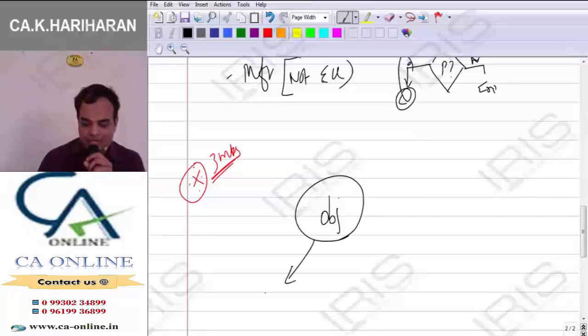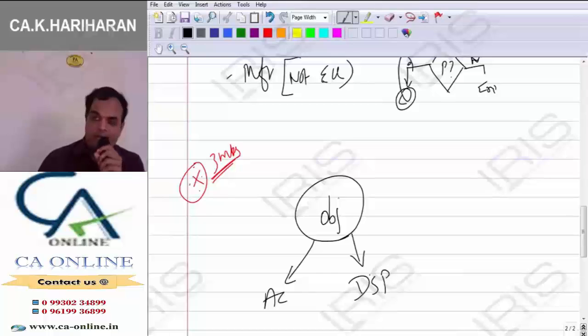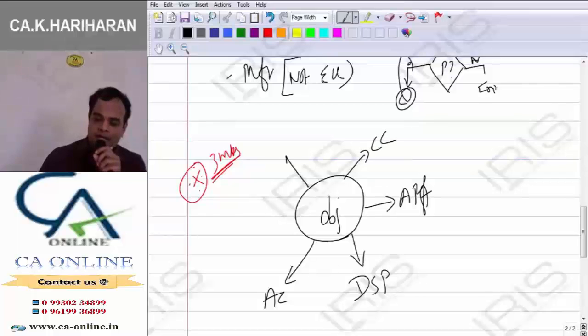First one, ascertainment of cost. Second object, determination of selling price. Third one, ascertainment of profit on each activity. Next one, cost control. Next, cost reduction and decision making purpose.